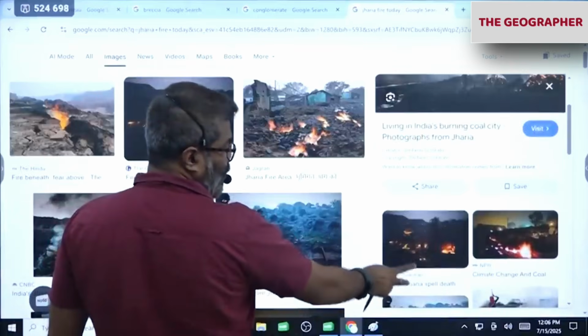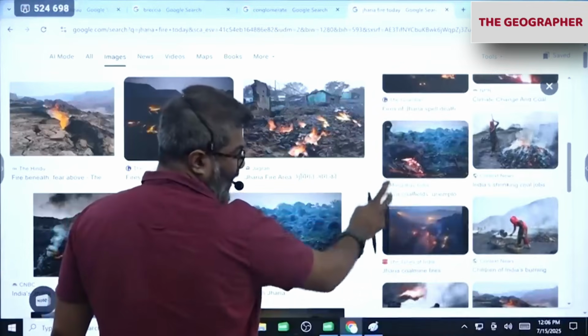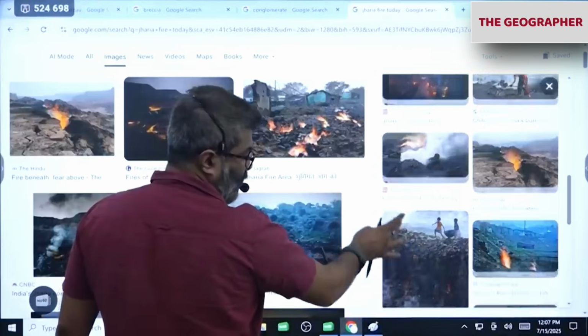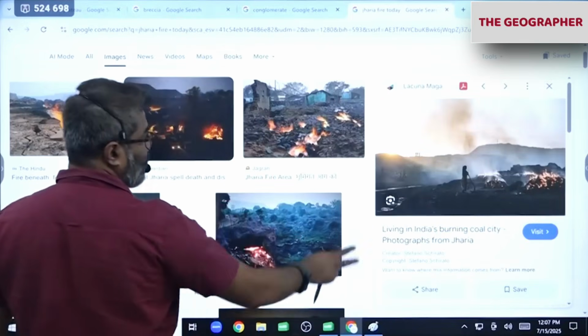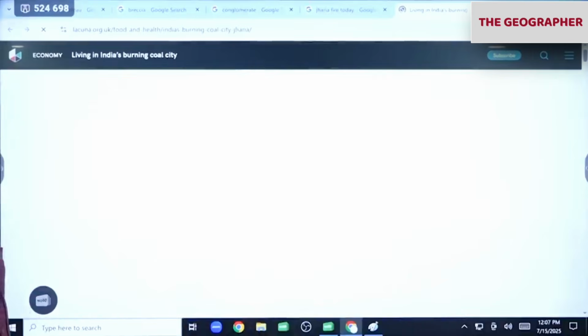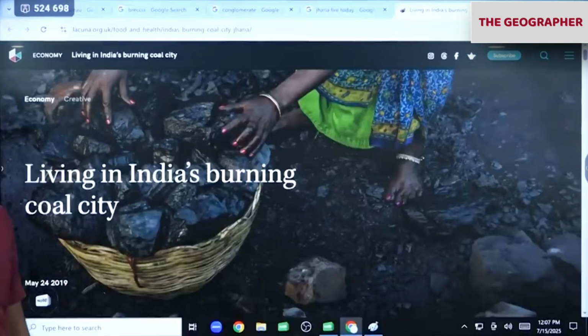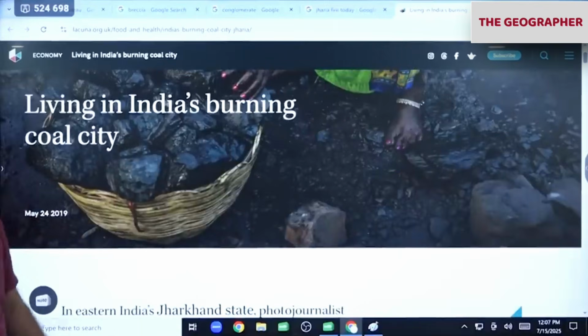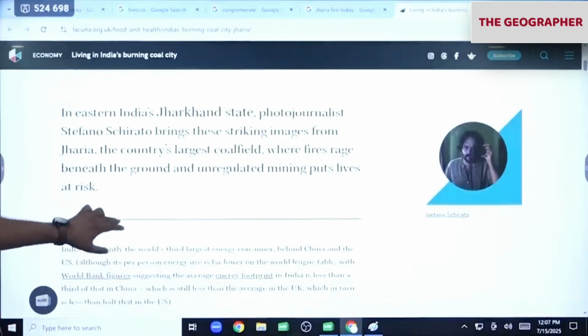The coal keeps burning like this. A lot of hidden pockets of fire. You will not be able to do anything. Jharia in Jharkhand. A lot of environmental issues are there here, because when the coal mine burns, carbon dioxide is released, sulfur dioxide is released, nitrogen dioxide is released, which can lead to acid rain. Plus, there is also release of methane, coal bed methane also. A lot of greenhouse gases are released.